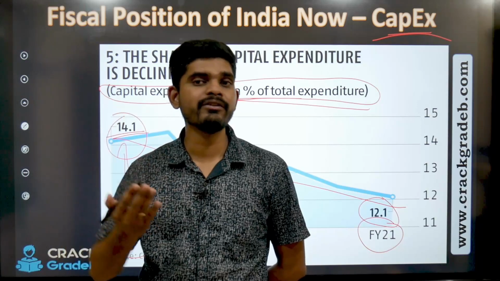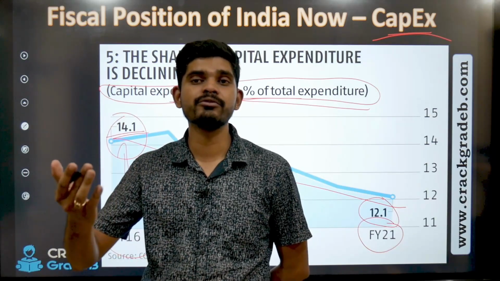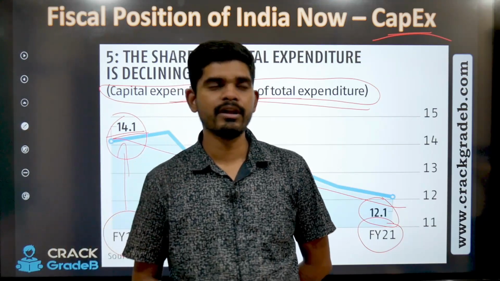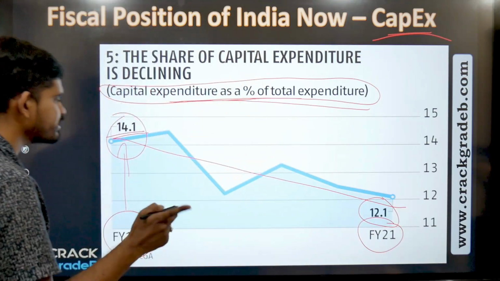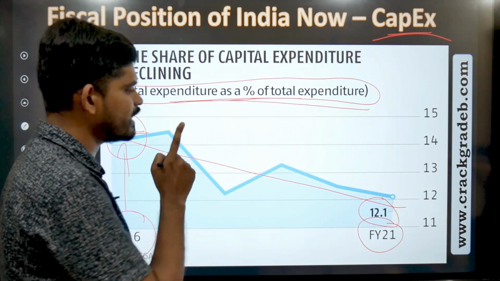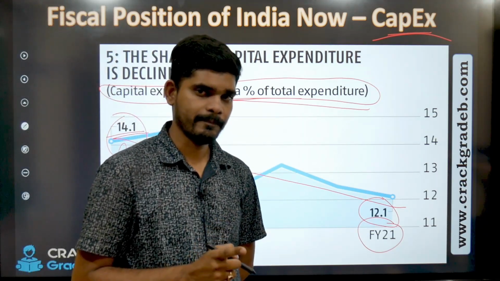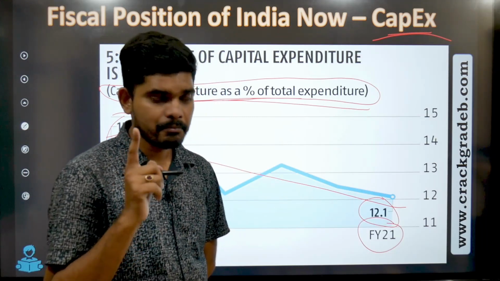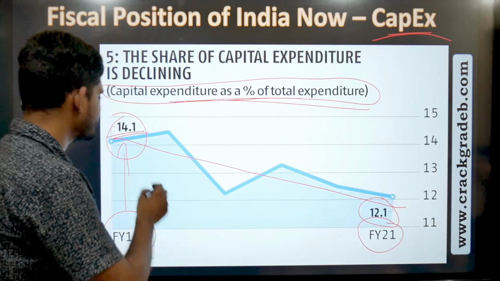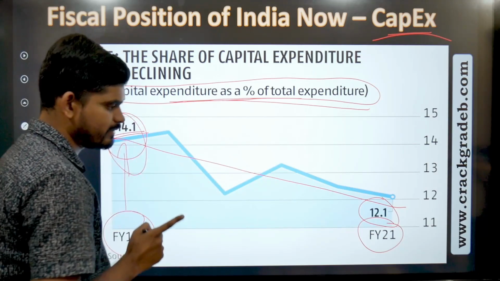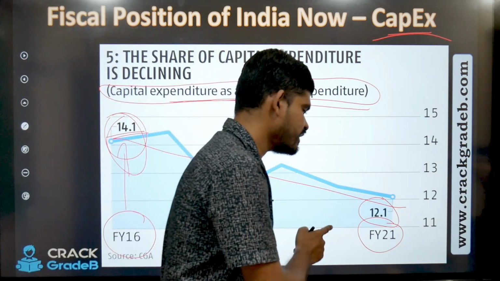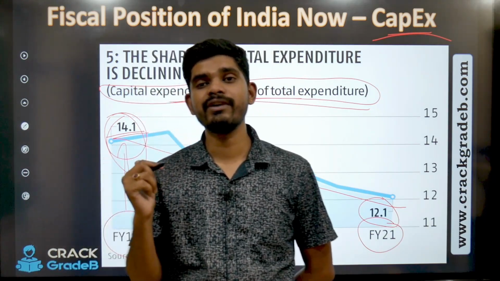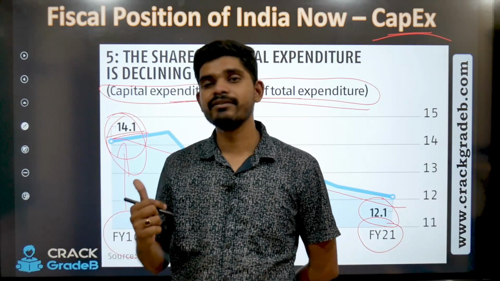The more you spend on the capital goods, the more your chances to earn higher revenue becomes good, right? But let me tell you, this data is in percentage, right? So if you look at it, then your assumption is this. But you will have to think on other part in absolute numbers, right? In absolute numbers, financial year 21, it was more than what was in financial year 16.